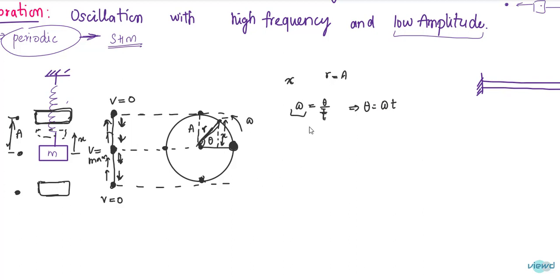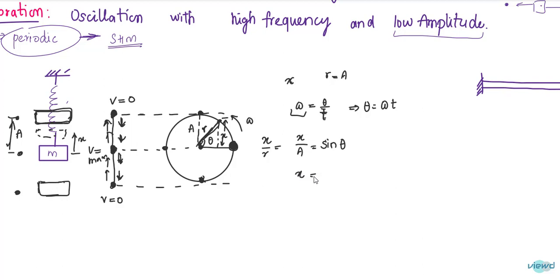Now what is this x? Sorry, x by a is equal to sine theta, or x by r is equal to sine theta. R is equal to a, so x by a is equal to sine theta.